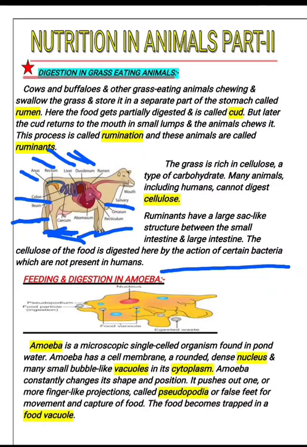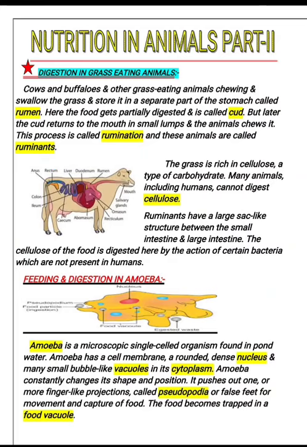Anus is what? It is the opening at the end of the alimentary canal through which solid waste matter leaves the body. Okay, so this is the digestion in grass eating animals.